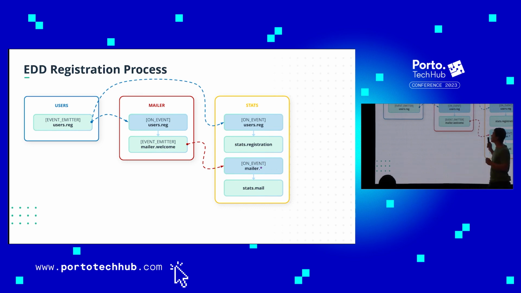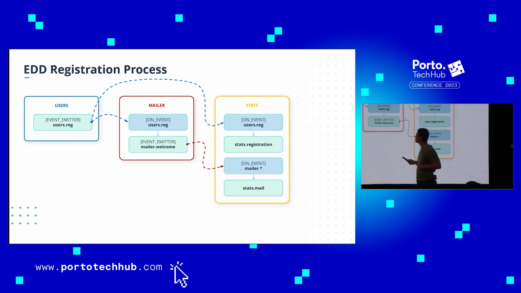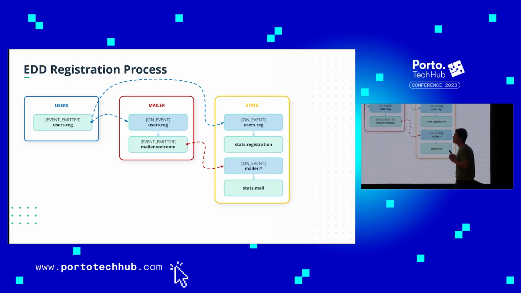And all the listeners, like the statistics and the mailer module, or even another service, a microservice, will listen to this event and consume it. And when this user registration event is consumed by the mailer, it will send the email to the user and emit a new event.